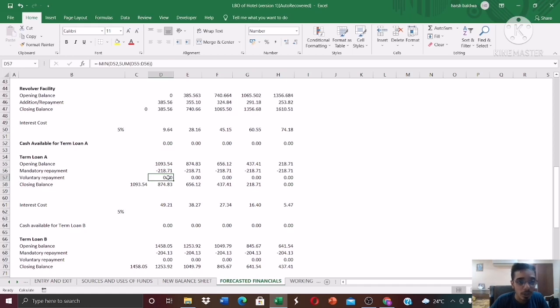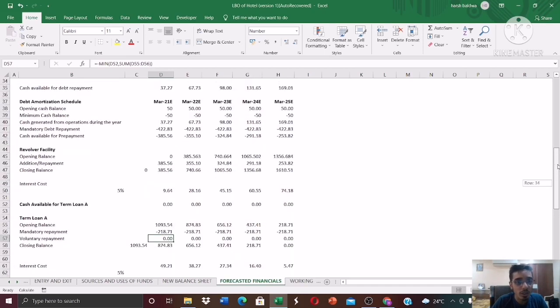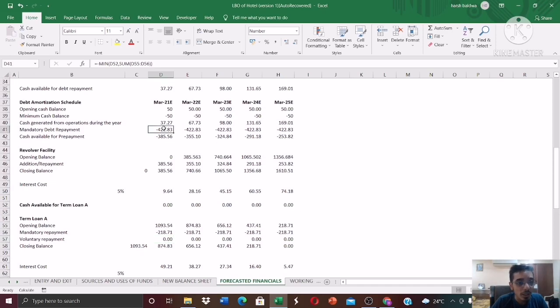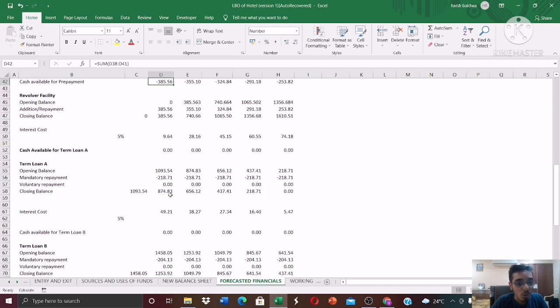Now voluntary repayment, understand this as well. The formula is the minimum of the cell D52, which is cash available for term loan A, and the sum of these both. Because first of all, you don't have any cash for the mandatory repayment as well, right? Over here we can see mandatory debt repayment, it's negative, right? So why will you have cash to voluntarily repay the remaining amount? Okay, so we are in shortage of cash, and I'll tell you how we finance that shortage as well.